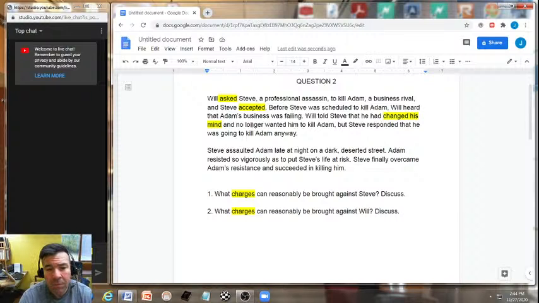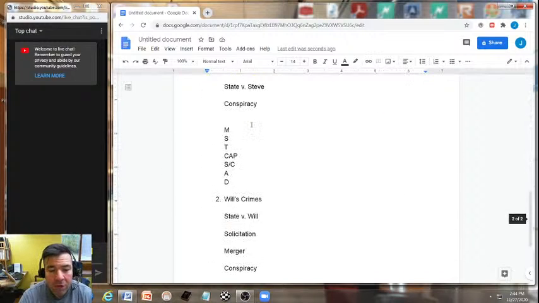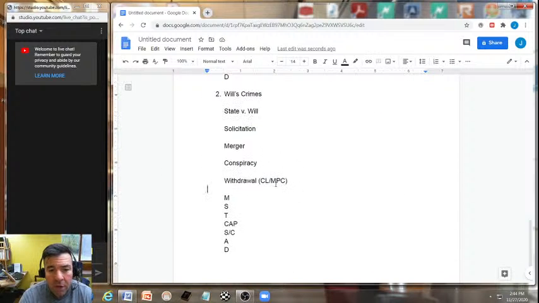However, if we're using the Model Penal Code, not only would Will have to notify Steve that he has renunciated the particular criminal objective of killing Adam, Will would also have to thwart the crime in some way, notify the proper authorities, and effectuate a thwarting of the crime.